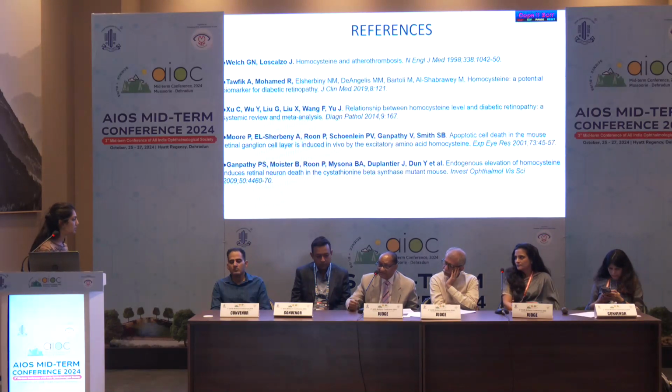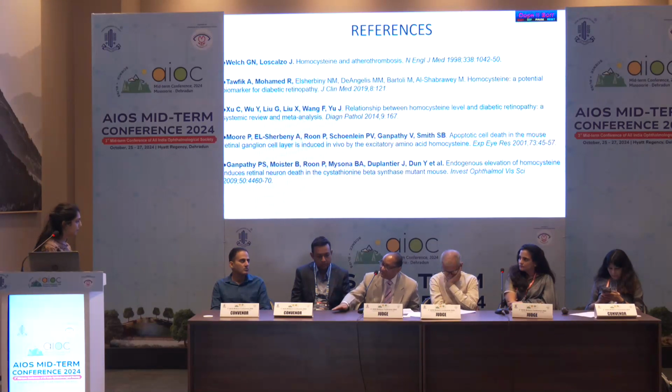So what are the signs by which you will determine that this patient is going to have proliferative diabetic retinopathy? The earliest sign, sir, on angiography, fundus photography, or OCT. That is what you mean: if you reduce the level of homocysteine, the progression to proliferative retinopathy will decrease? Yes, sir.